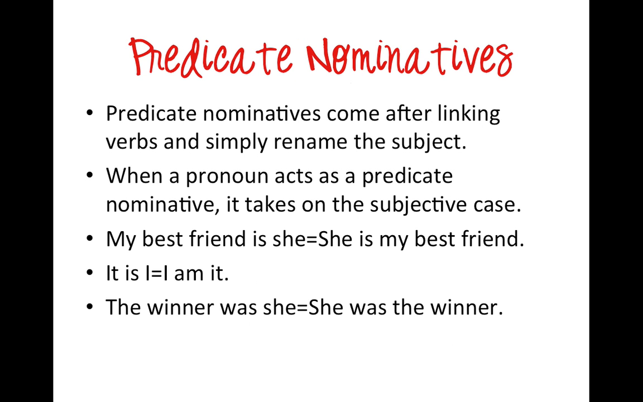Okay, just to review for a second, predicate nominatives come after linking verbs and simply rename the subject. So when a pronoun acts as a predicate nominative, it takes on the subjective case. So remember, that's a situation you would want to use who. So, "My best friend is she." In that situation, my best friend is the subject, and she is my best friend. So since those two are the same thing, she would be considered a predicate nominative since is a linking verb. And we'll practice with this more in class.